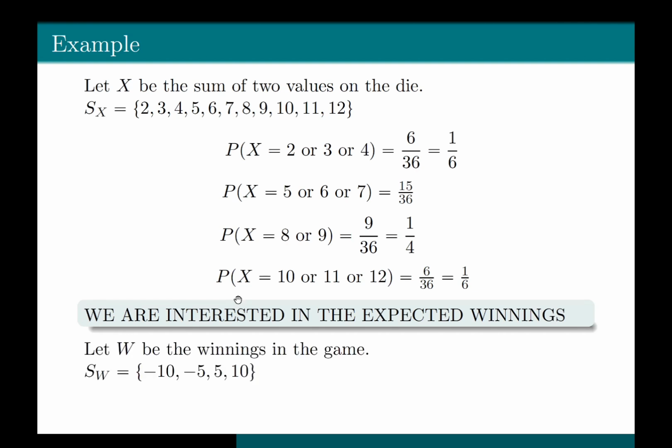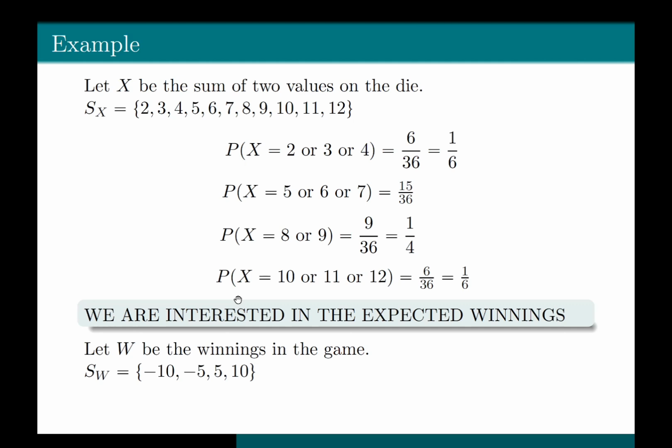Okay, now what does the question say? The question says that if the sum of the two values on the die is 4 or less, then the player will have to lose $10, give $10 away. If the sum of the two values on the die is 5, 6, or 7, then the player will have to give away $5. And if the sum of the two values on the die is 8 or 9, then the player will receive $5. And if the sum of the two values on the die is 10 or 11 or 12, then the player would again receive $10. So W can take values -10, -5, 5, and 10.